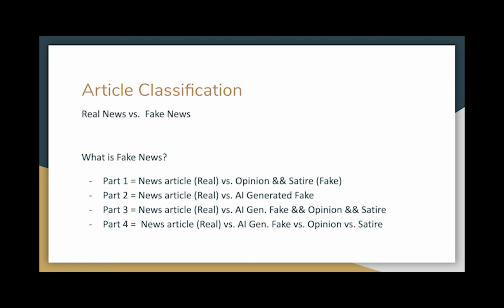In part 2 of the project, we're going to attempt to classify real news articles from AI-generated fake news articles. In part 3, we're going to attempt to classify real news articles against AI-generated fake news articles combined with the opinion and satire combination from part 1. And in part 4, we're going to attempt to classify real news articles from AI-generated fake news articles, from opinion, from satire, so a four-way text classification model in the final part.